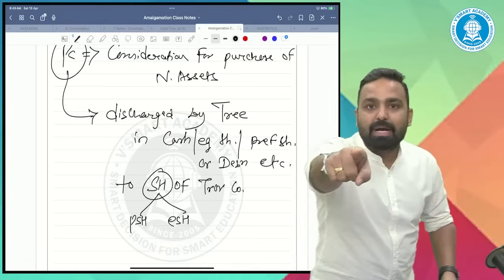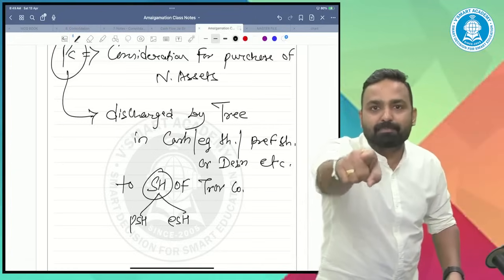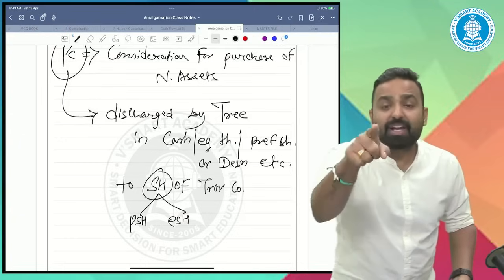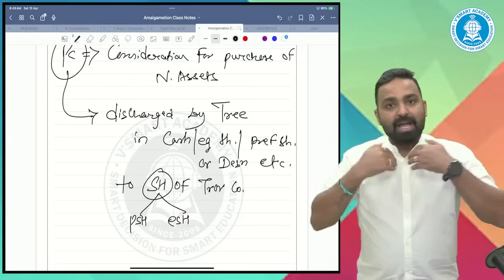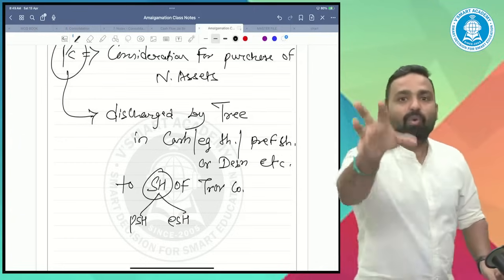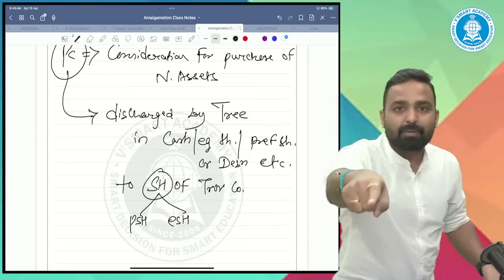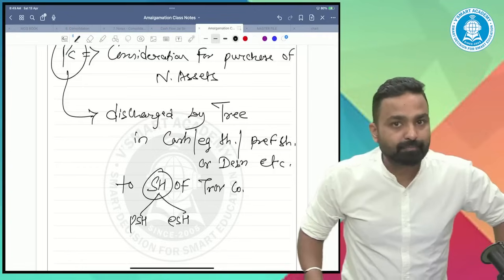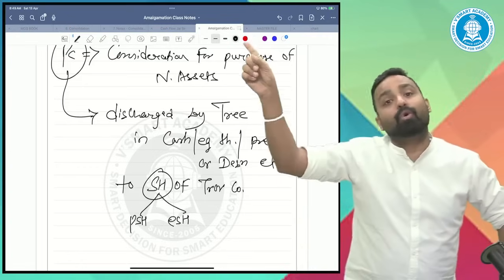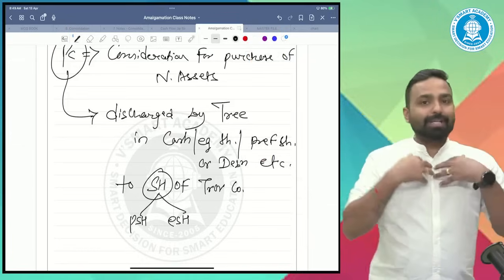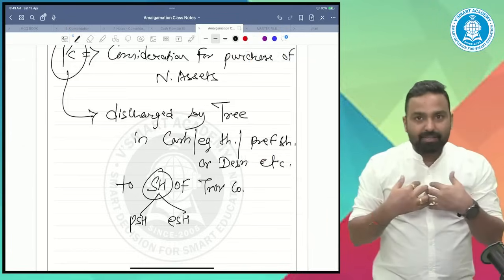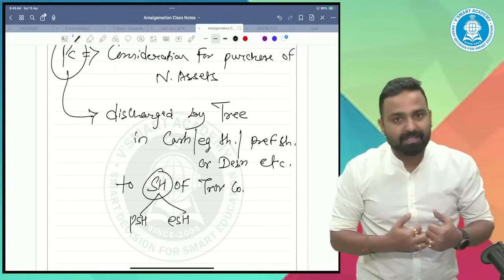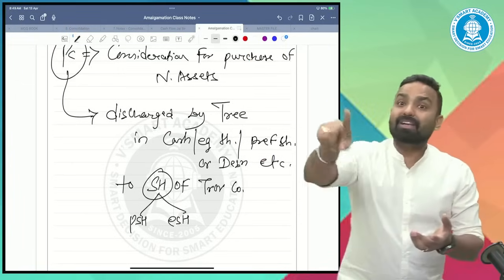Suppose you guys are running a business and you are a transferor company. I am a transferee company. I acquired your business. In your business, earlier you had taken a bank loan from SBI. Now I acquired all the assets of your business, and I acquired the loan also.